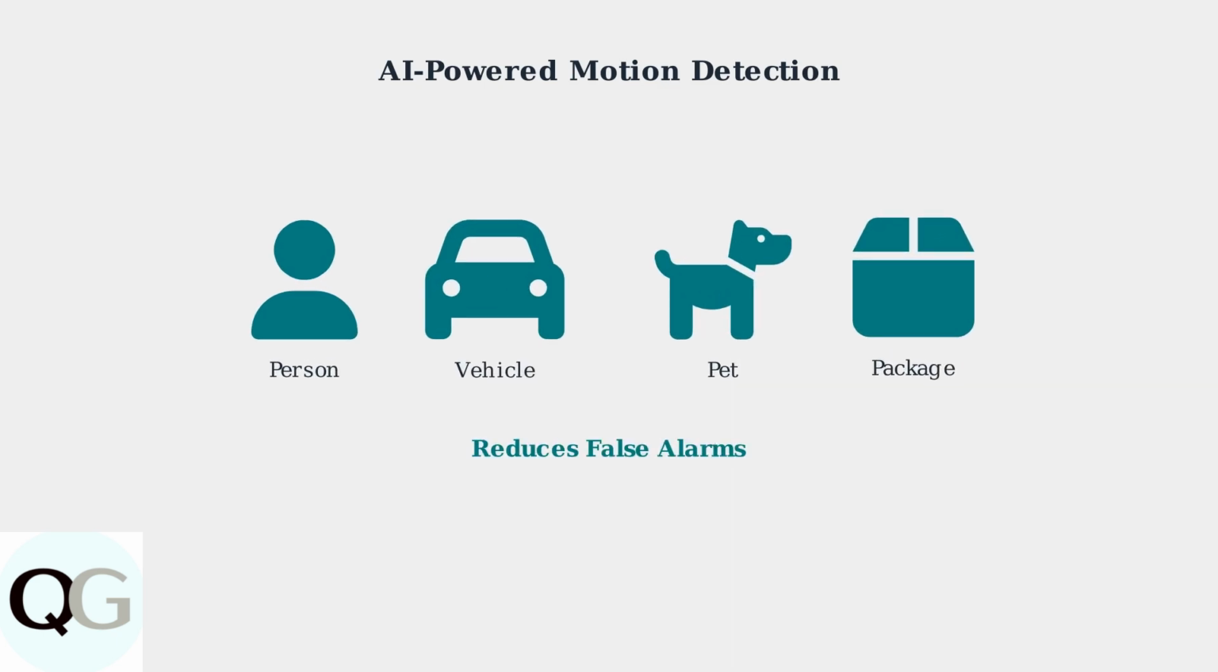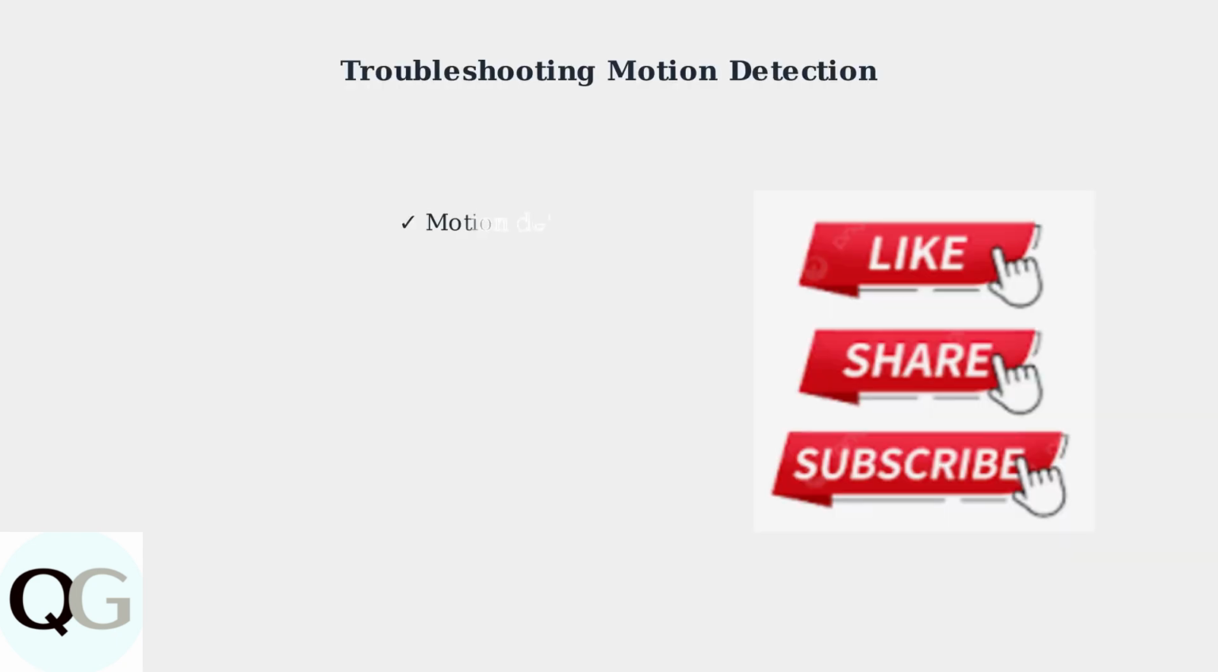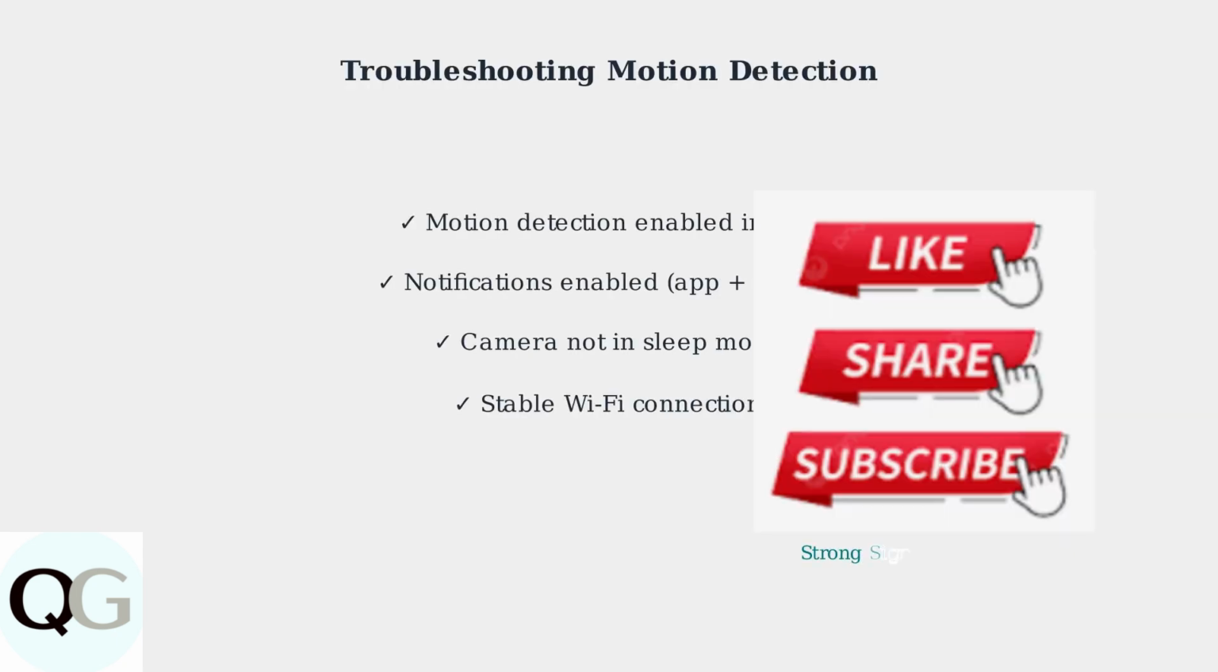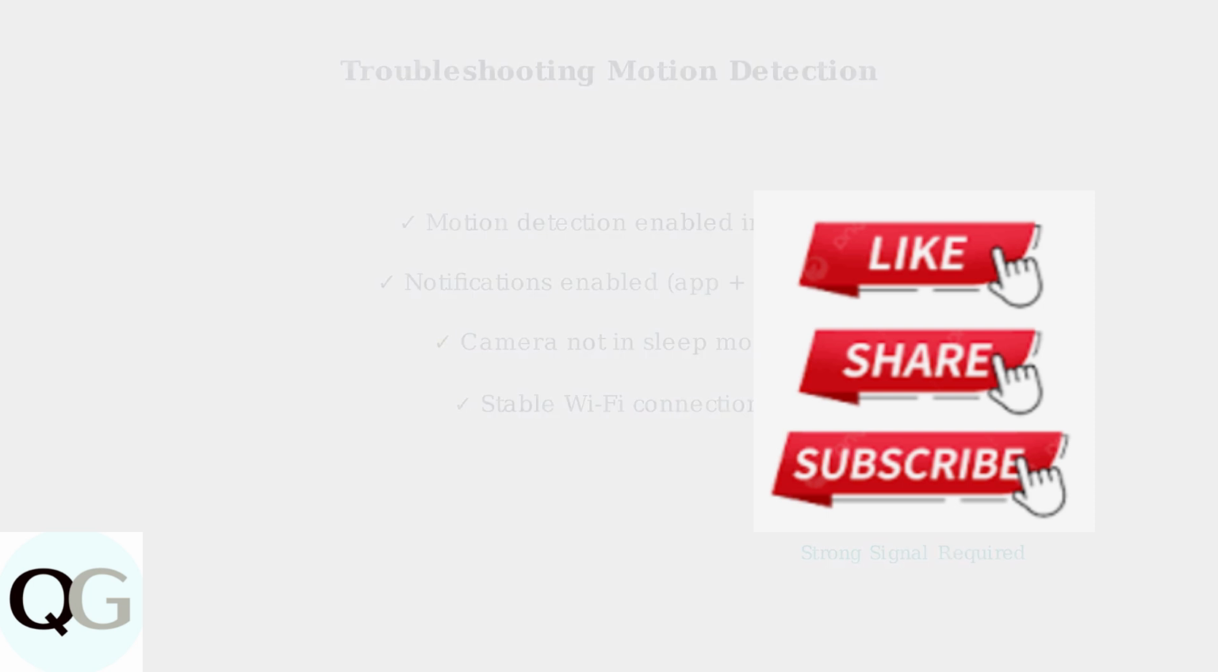Newer VicoHome systems use artificial intelligence for smarter motion detection. AI can distinguish between people, vehicles, pets, and packages, reducing false alarms from moving trees or shadows. If motion detection isn't working properly, check these essential settings. Ensure motion detection is enabled in the app, notifications are turned on both in the app and your phone settings, and verify a stable Wi-Fi connection.